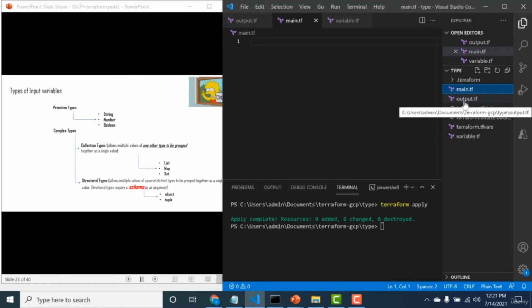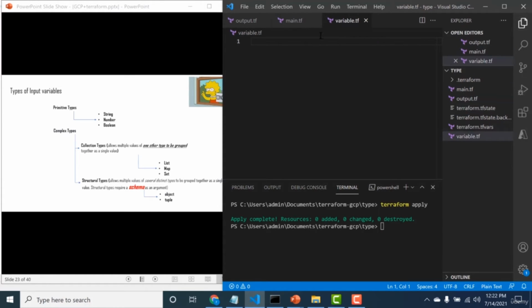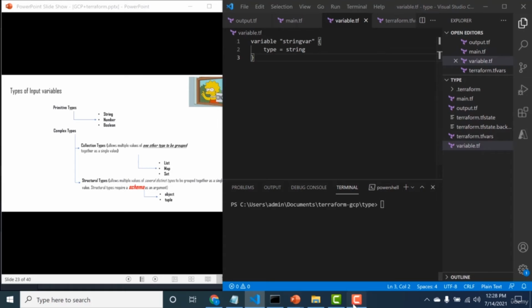Let's start by creating the most basic, a variable of type string. I will be declaring this variable in my variables.tf file. To do that, let's create a variable block. I've created my variable. The name of the variable is stringvar and it is of type string. This is important: the type is the only mandatory field required in a variable. Now let's declare a particular value for this stringvar.